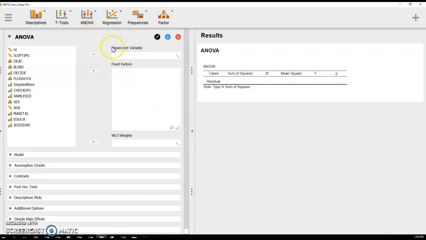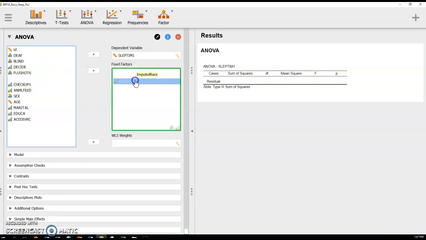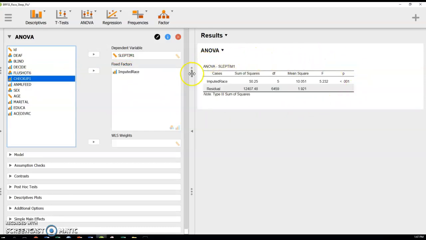The dependent variable, again, should be something that's quantitative, either a ratio or interval variable. In my case, I'm going to use sleep time. And then for your fixed factors, if you just put 1 in, this is a one-way ANOVA, a simple ANOVA. You just have one thing that you're looking at, basically.